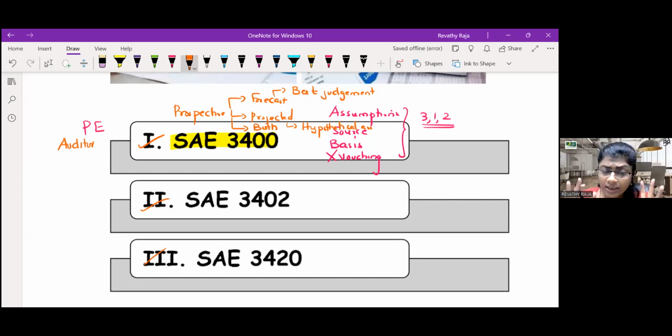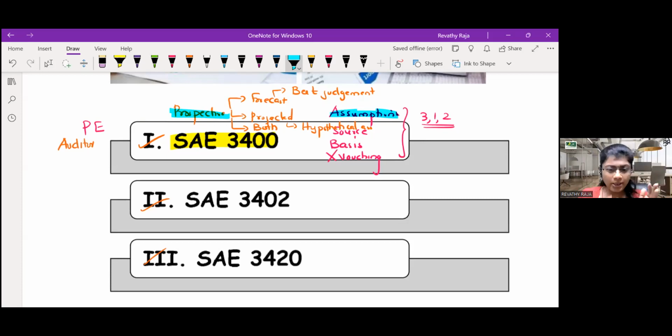So here our concentration will be on what? The main concentration of the CA will be, I just use this word, on the assumptions made by the management, whether they are realistic. Did you understand what I said now? 3400 is dealing with prospective financial info. Prospective means future. It can be either forecasted, a shorter period, or projected, or a combination of both.